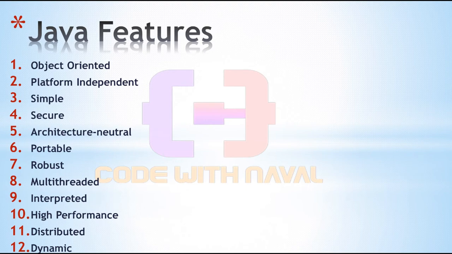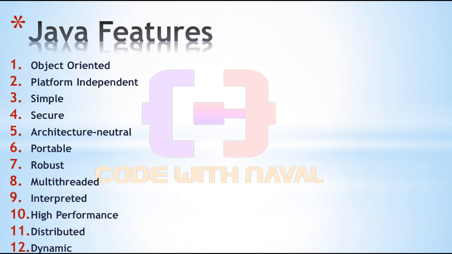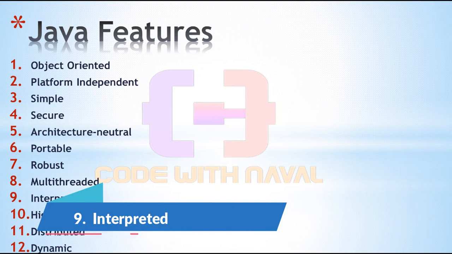The next point is multi-threading. Java provides multi-threading. A thread is nothing but a small program. We can perform more than one thread simultaneously. We can run more threads at a time, and the best thing in Java is that each thread does not occupy a separate memory. All threads share the memory with each other. Using multi-threading, we can build gaming, web applications, and multimedia applications.